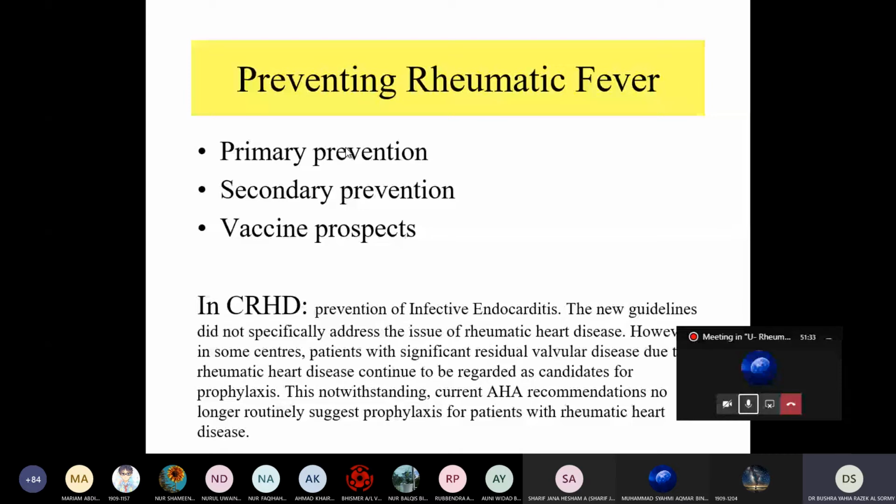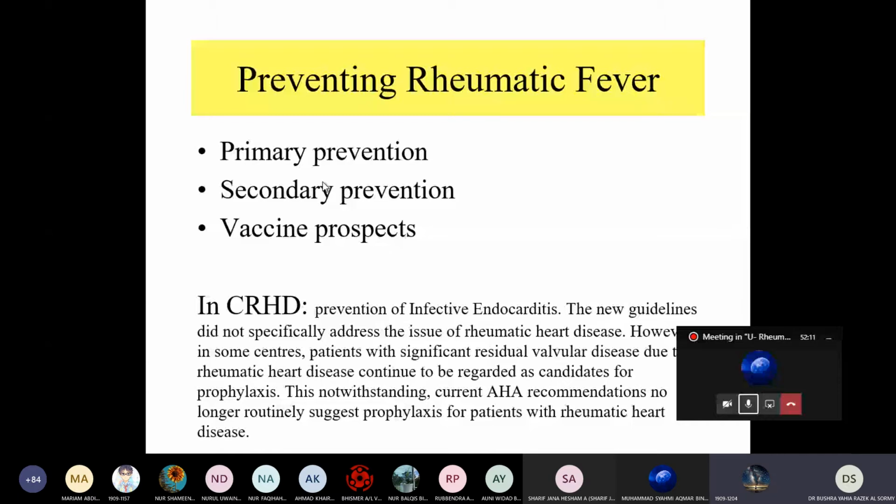Primary, if the child has pharyngitis, then early diagnosis and treatment. This is the prevention. And also improve the socio-economic condition, the sanitation, and avoid overcrowding. Sometimes some families have about 7 children in the same room, and if one has pharyngitis, it can infect the others. Secondary prevention is by prophylaxis to prevent what?